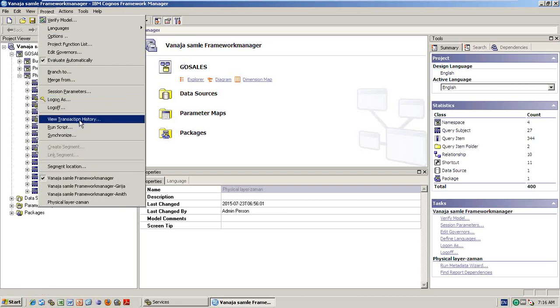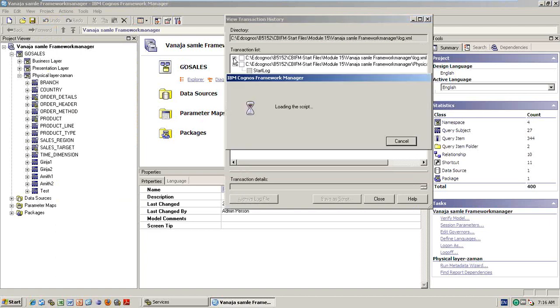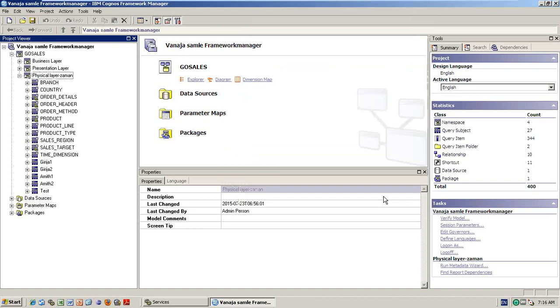you go here, view transaction history, and that day's transactions, everything you copy as a script, whatever you do on the 23rd. So just select it and save as script. Why are you taking the script also into notepad? Because if that day's backup file is also not able to open, then the problem will start. So that's the reason why every day if you are taking the CPF file,